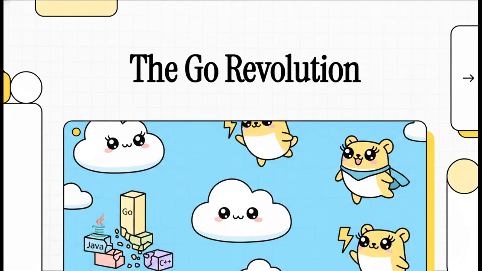Welcome to this explainer. Today, we are diving into a technology that completely threw out the traditional rulebook of software complexity, and in doing so became the undeniable language of the modern internet. We're talking, of course, about Go, or Golang.